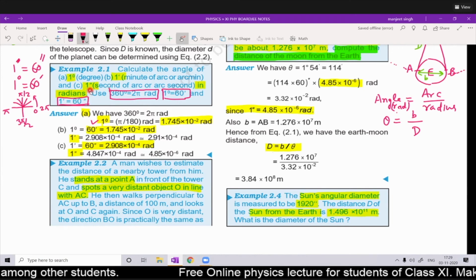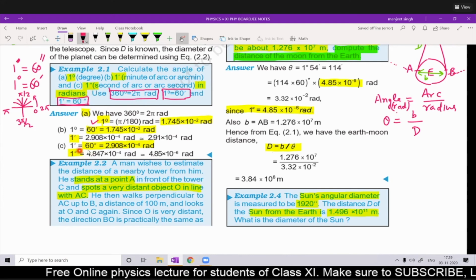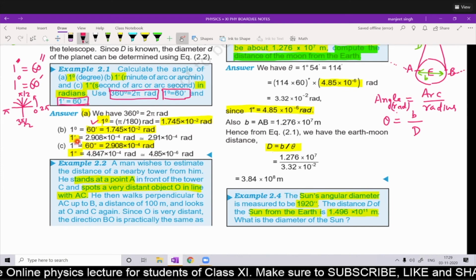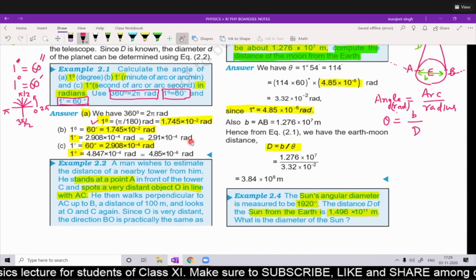Now the third part is to convert 1 second into radians. How do we convert 1 second into radians? We know the relation between minute and second: 1 minute consists of 60 seconds, and 1 minute, as calculated in the previous part, is 2.91 into 10 to the power minus 4 radians.